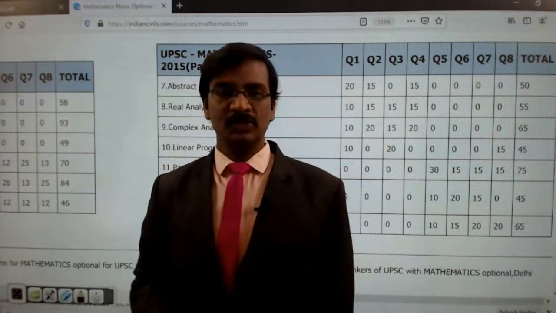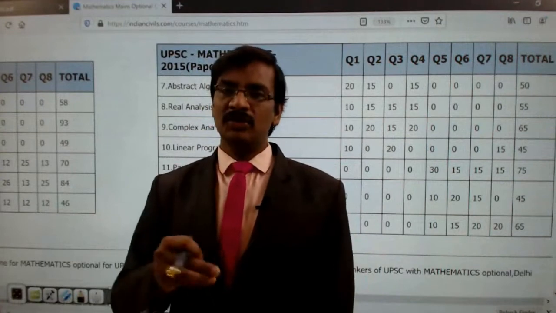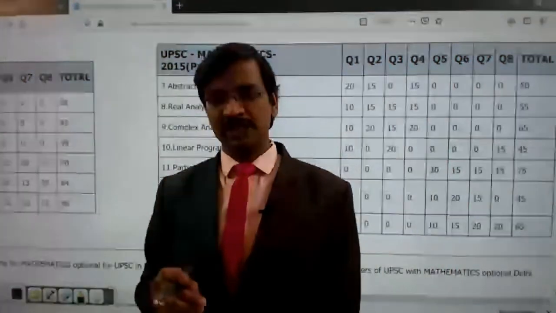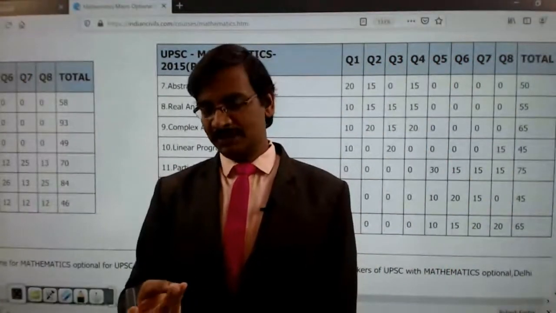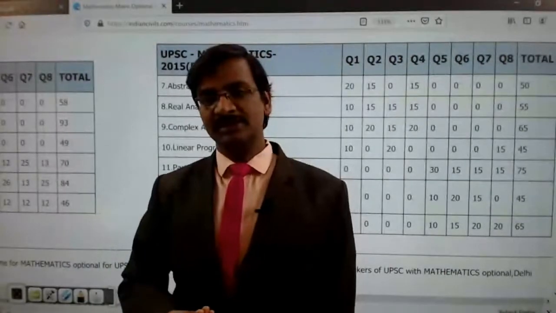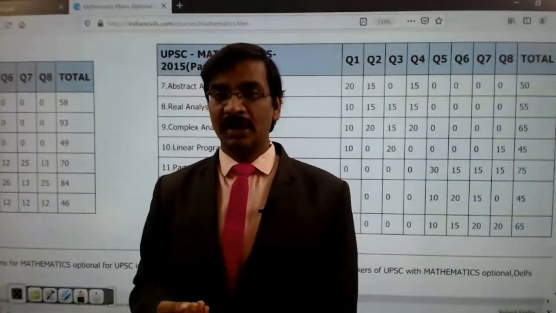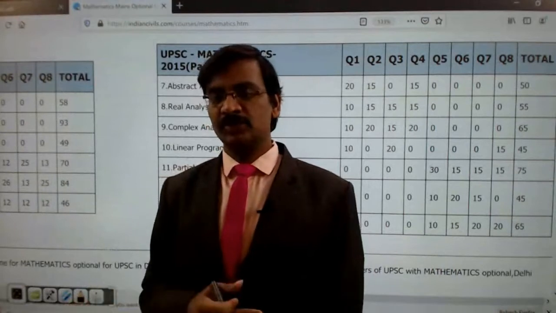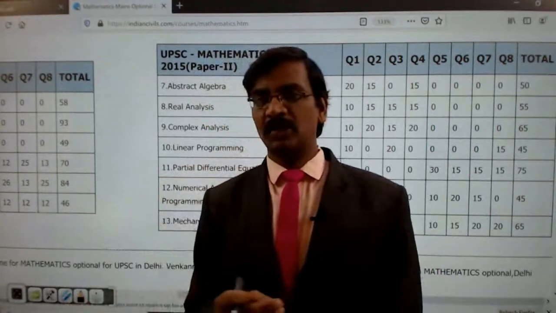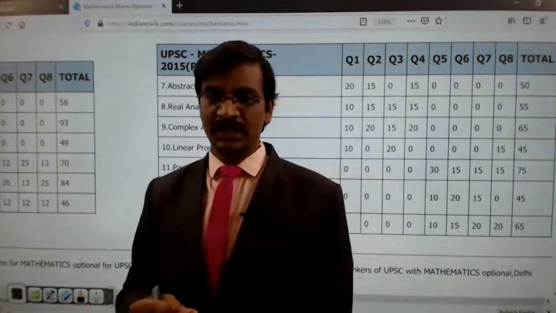But nowadays UPSC realized that they have to give higher priority to these topics. That's why mechanics and fluid dynamics, statics and dynamics, and real analysis, you cannot ignore them, and the questions are spread across. Each topic is spread across multiple questions. That's why they are giving higher priority.